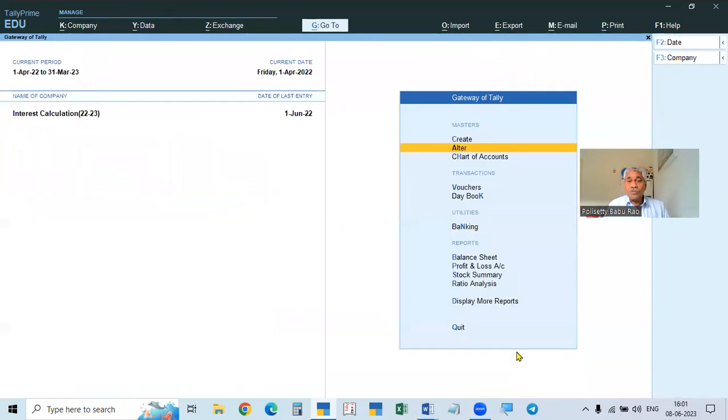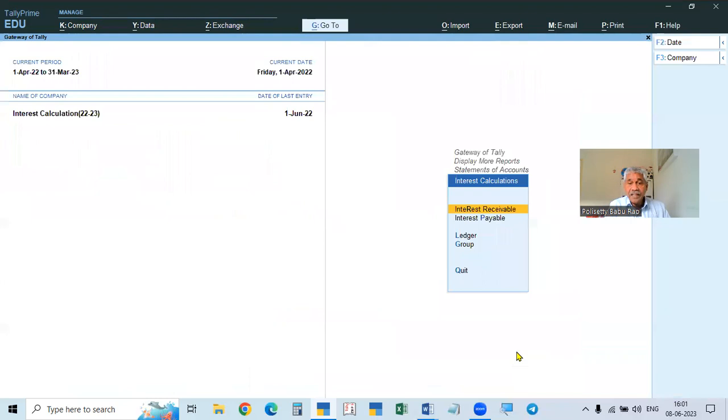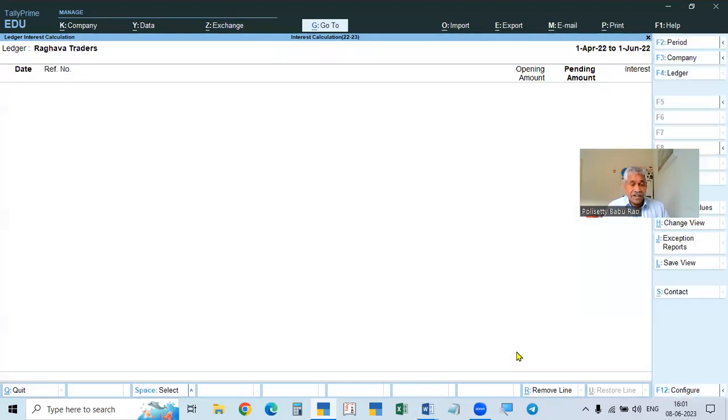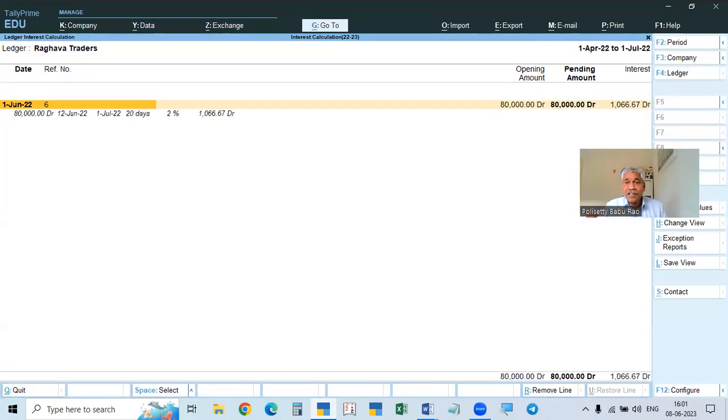And how to transfer, because it is showing only calculation but not transferring. So here D, S, I, L. It is not calculating from 1st April; if you take from 1st July, even then it will calculate from June only, 12th June.